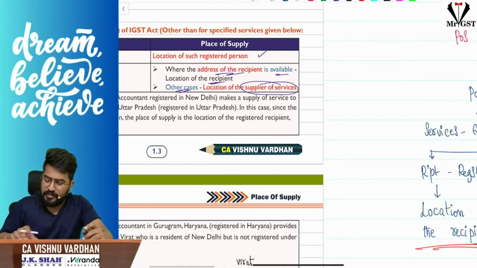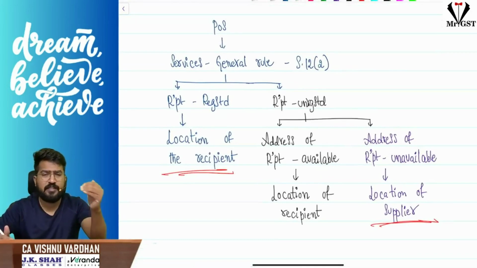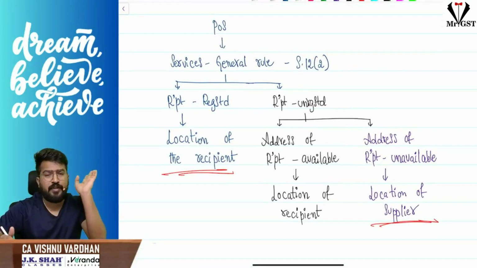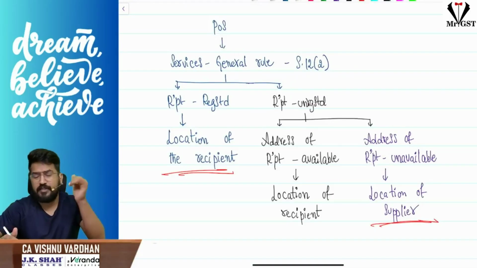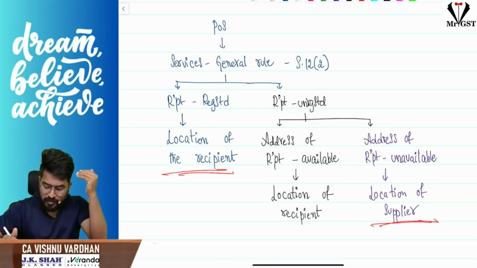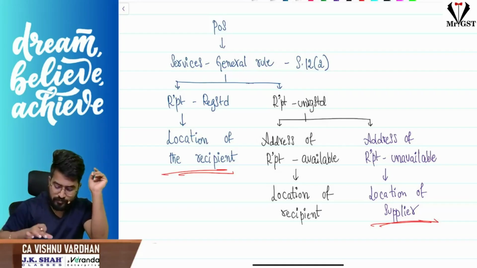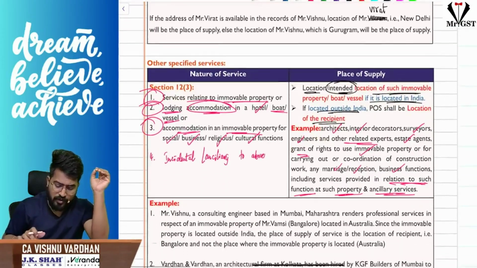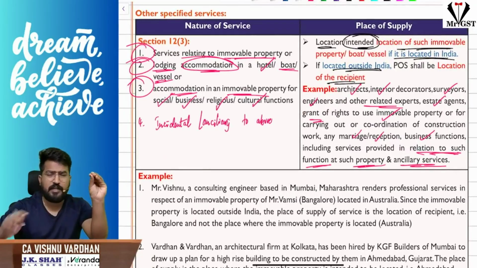So I repeat, the section 12 subsection 2 general rule is that if the recipient is registered, his address where he is registered will be the place of supply. If he is unregistered, then if you have his address, take his address as the place of supply. If you don't have his address, then your address will be the place of supply. Clear? I repeat, subsection 2 comes into picture when all other subsections are not applicable. Next, there are examples which you can go through. Now, as I told, for subsections 3 to 14, we know the scenario and the place of supply.